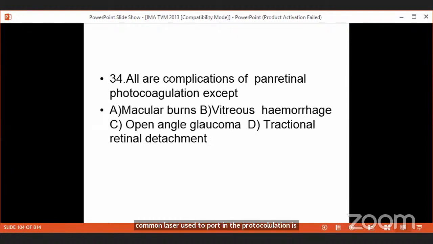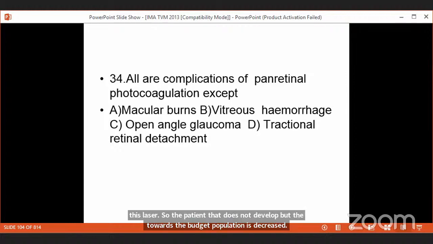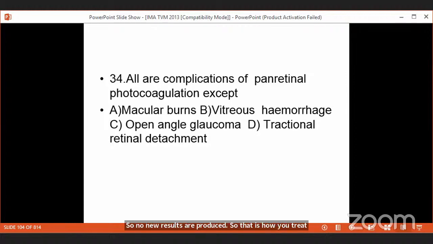So what will happen? Again, another entrance question of problems of photocoagulation. You will keep only the retina that is necessary for vision, that is the macula, the area between the disc and the macula. The peripheral retina is damaged or burnt with this laser. So the source of VEGF upregulation is decreased. So no new vessels are produced. So that is how you treat with panretinal photocoagulation. That is how you treat the proliferative retinopathy.